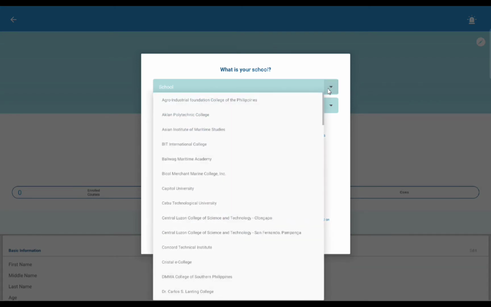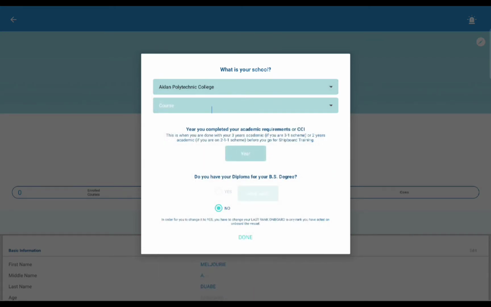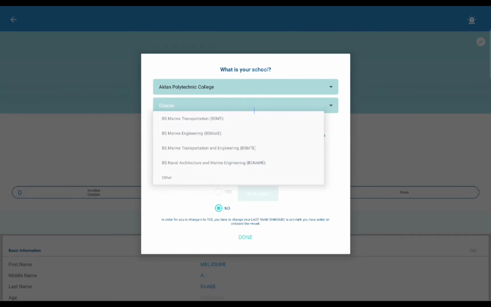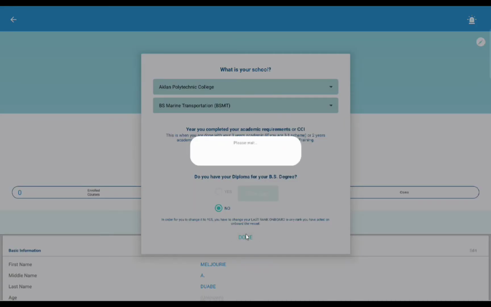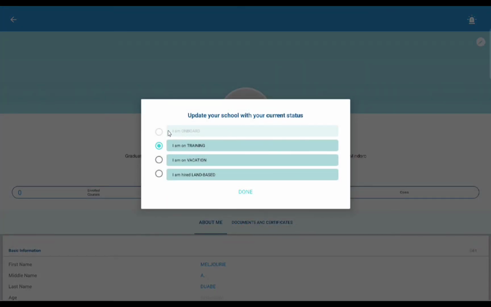Choose Akron Polytechnic College for school, and choose whatever your course. Year you completed your academic requirements or CCI. Click Done. Choose I am in training and click Done.